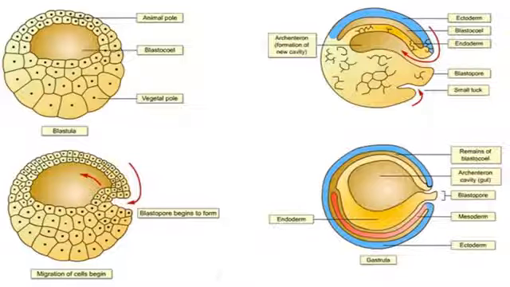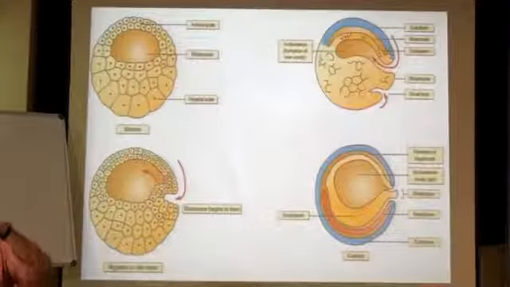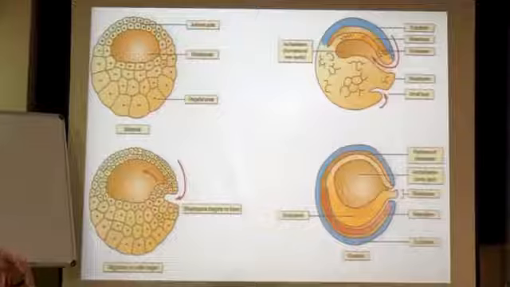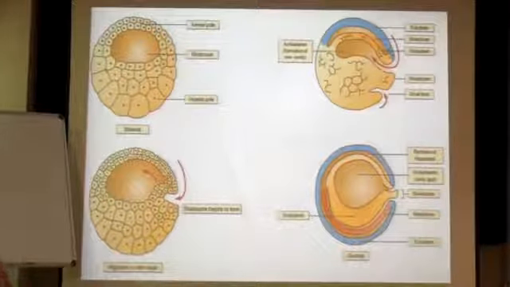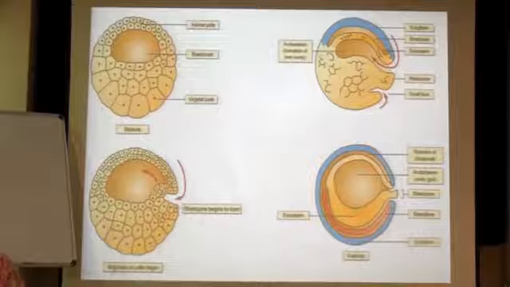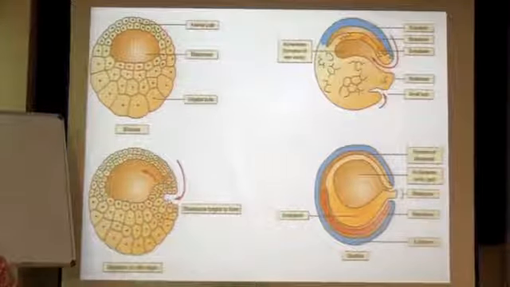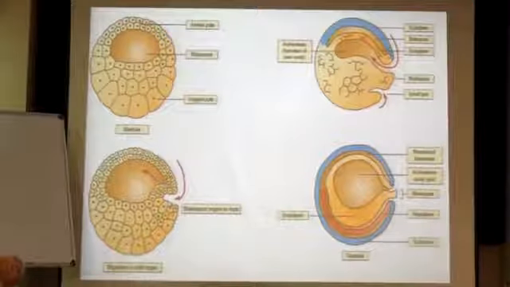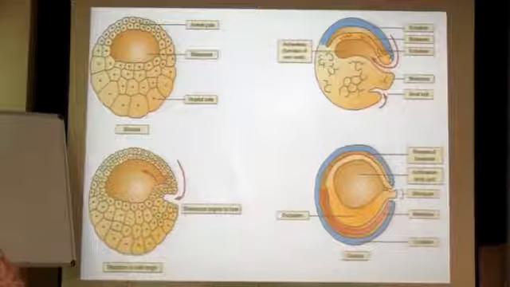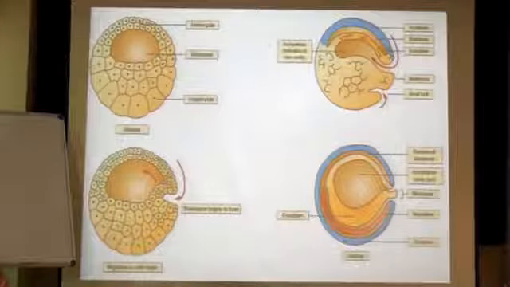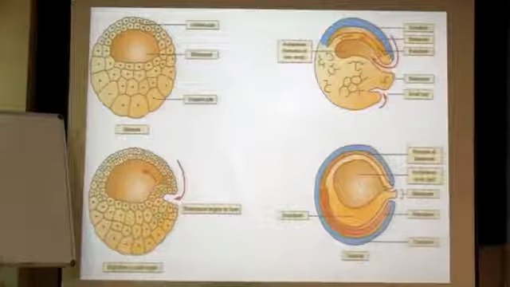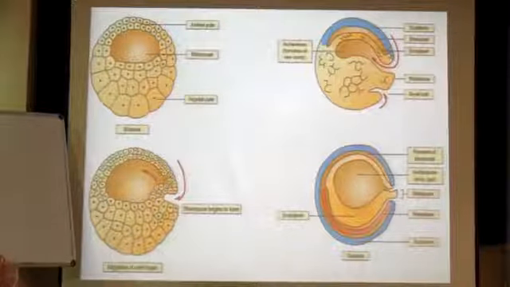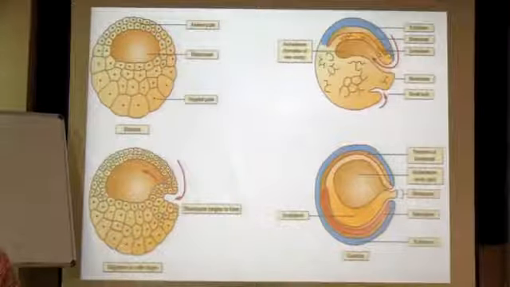Blastula is still there, but now the blastocele size is reducing, and you have a new cavity formed known as gastrocele. So gastrocele is coming into picture, blastocele is reducing, cells are moving inside. Now the point from where cells are moving inside is known as the blastopore. This has a lot to do with the later aspect, from where the mouth of the organism will come, closer to it or away from it. So blastopore very commonly shows a characteristic difference between a lot of organisms. That's why I am showing you this particular slide.